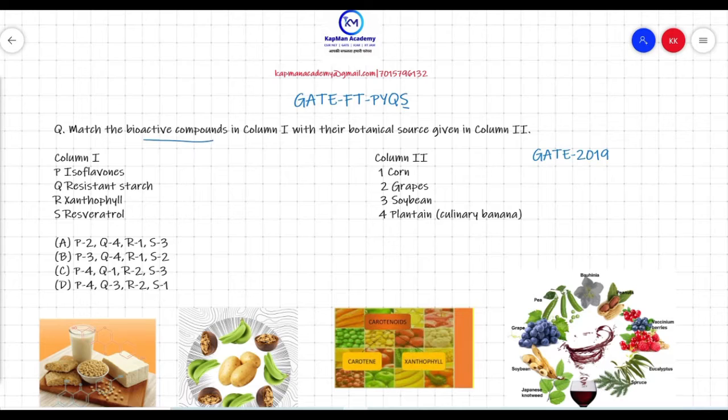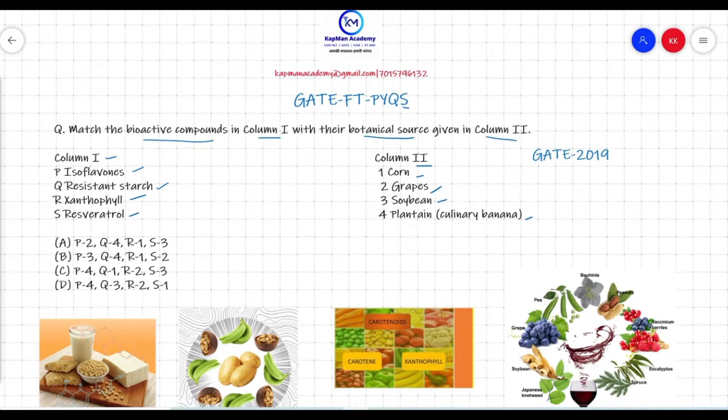Our today's question is: match the bioactive compounds in column 1 with their botanical source given in column 2. Your options in column 1 are isoflavones, resistant starch, xanthophyll and resveratrol. Your options in column 2 are corn, grapes, soybean and plantain, which is a culinary banana. So you have to match these bioactive compounds with their botanical source, or the plants.